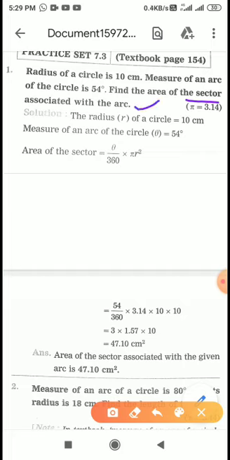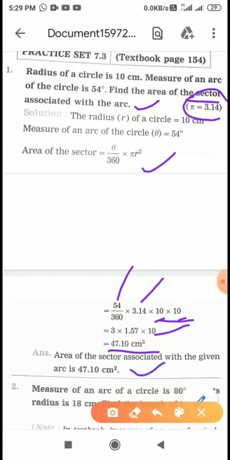So area of the sector is equal to theta upon 360 pi r square. The value of theta is given 54, that we know. The value of pi here is given 3.14. 3.14 we will write, and radius is 10 and 10. So 10 tens are 100, and you can calculate anyhow. When you calculate this, the final answer will be 47.10, and then you write the final answer in the statement. Whenever you find area, your answer will be centimeter square.